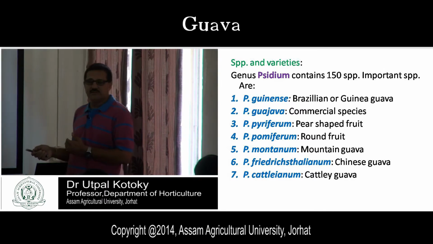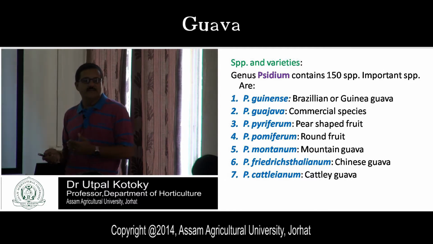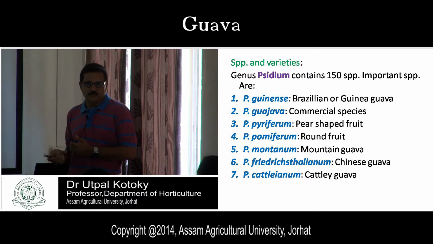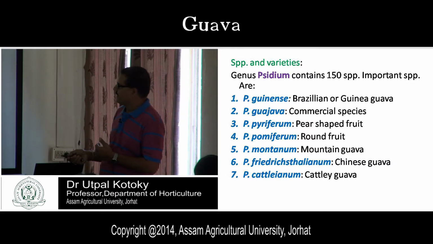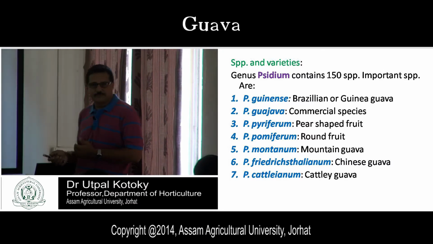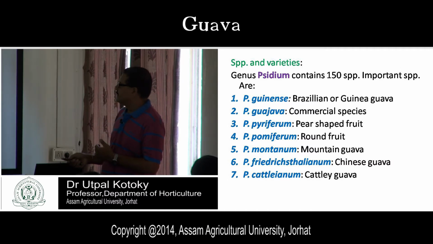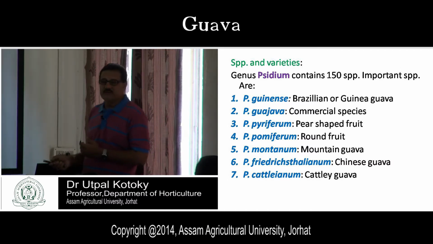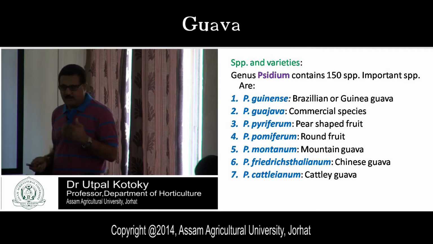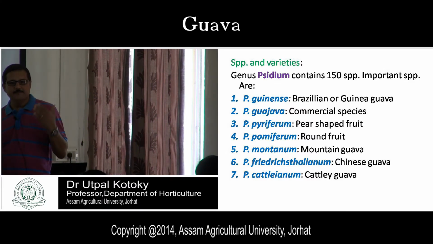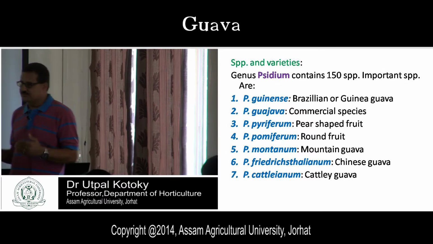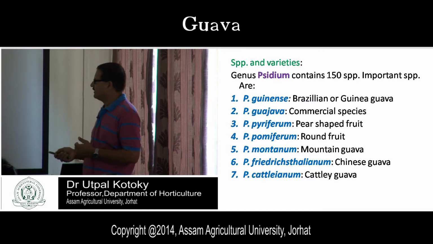This species will give you pear-shaped fruit. The next is Psidium pomiferum, which will give you round fruit. Now another one is Psidium montanum, also known as mountain guava. Why is it known as mountain guava? Because it can be grown in mountains, yes, at high altitudes.